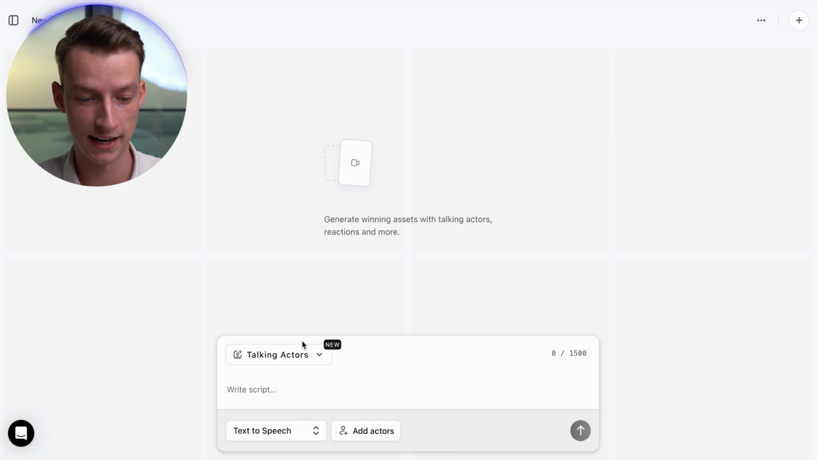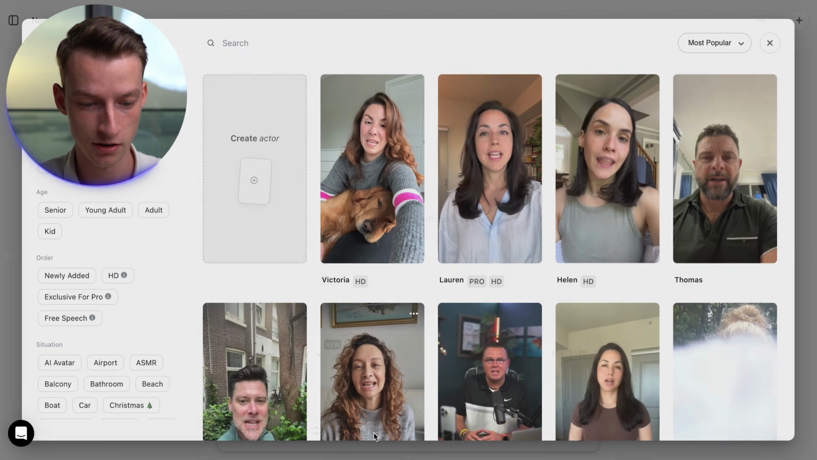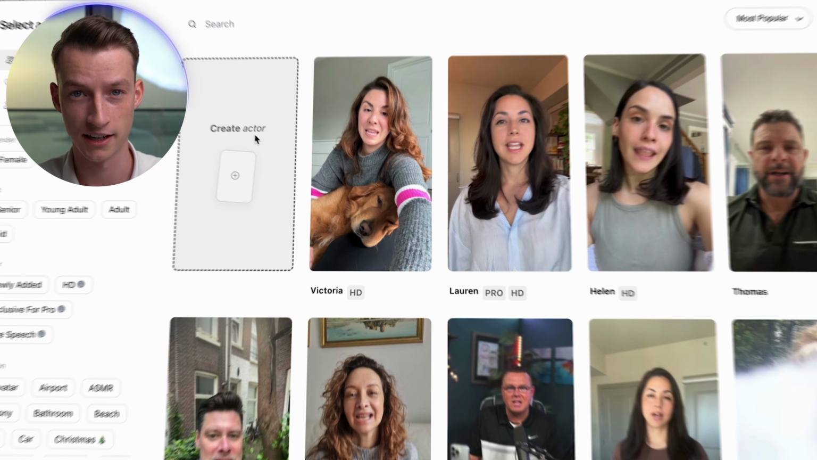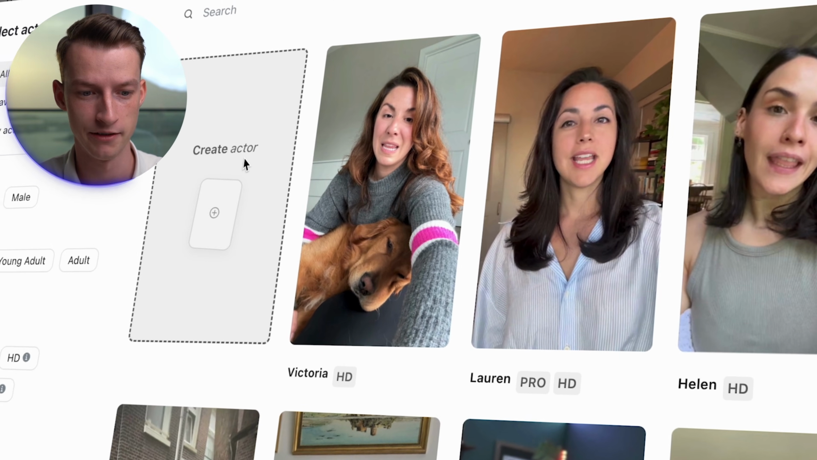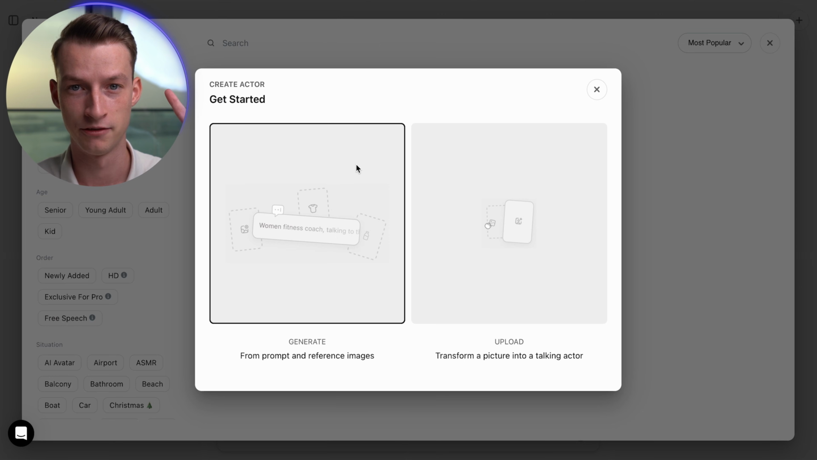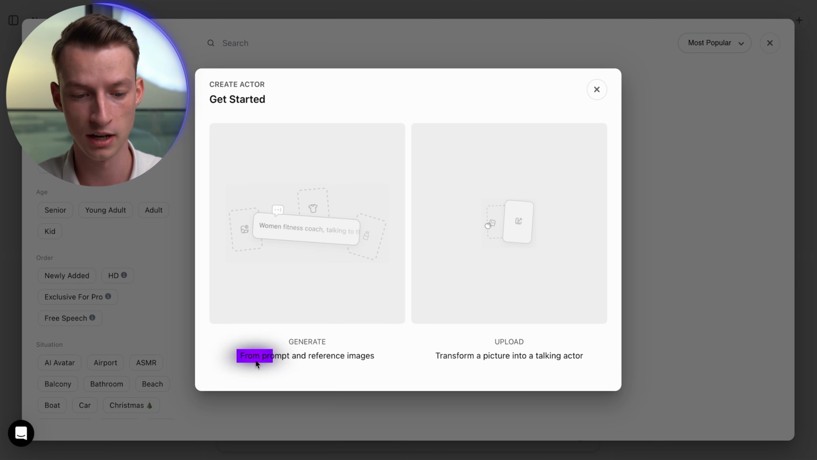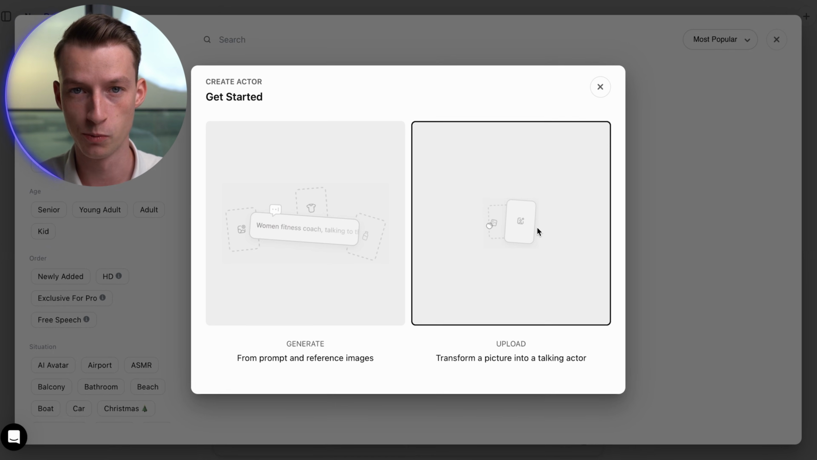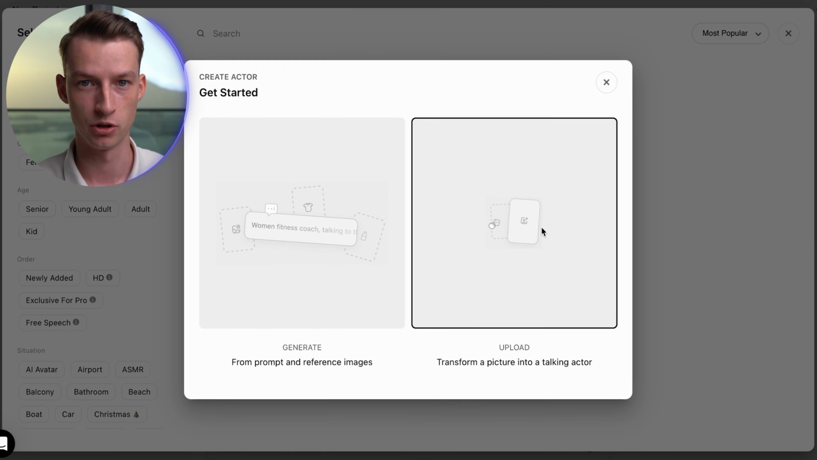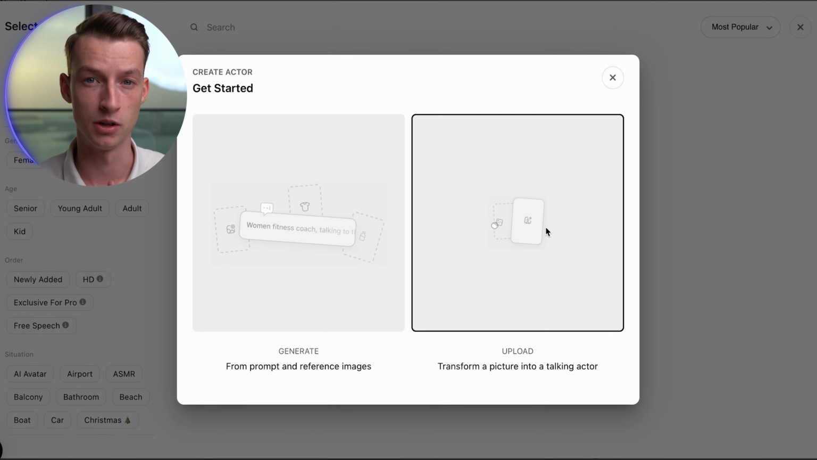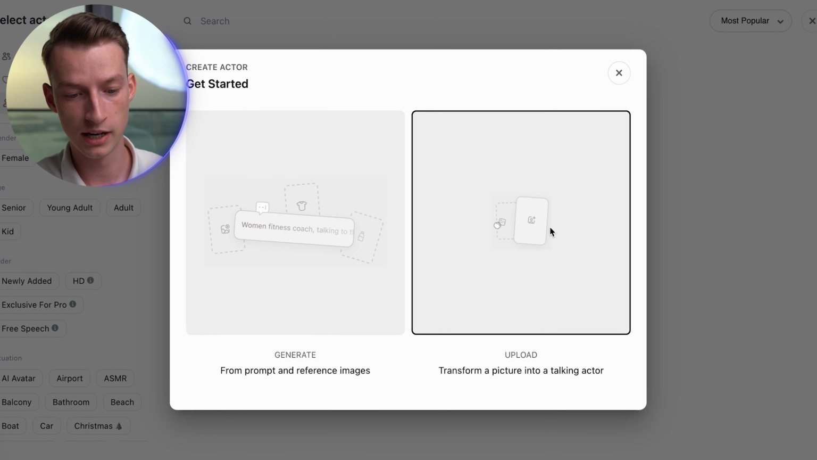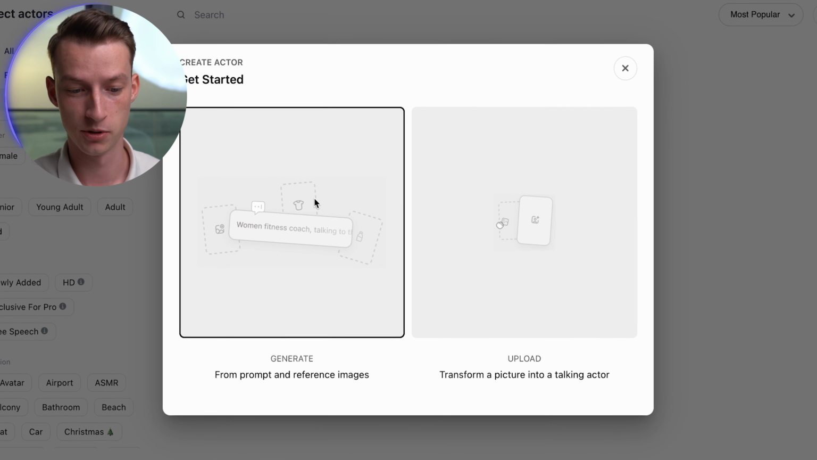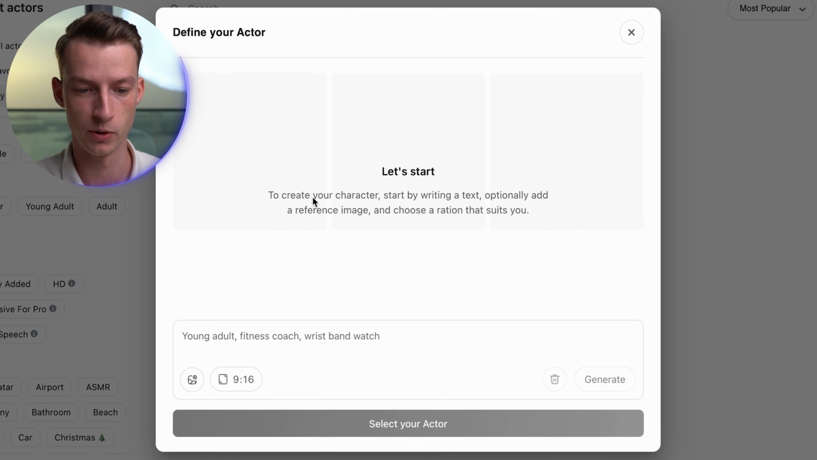So when you arrive in Arcads, you can click here on Add Actors, and right here, click on Create Actors if you want to make a brand new AI influencer. And from here, you basically have two paths that you can go down on. One is that you can make one from a prompt and reference images, or you can transform an existing picture into a talking actor. Now the second one, super self-explanatory. You just upload a picture of a person and it can turn it into a talking actor. Or you can go ahead and start it from scratch and make it from a prompt. Now that is what I'm going to do in this case.